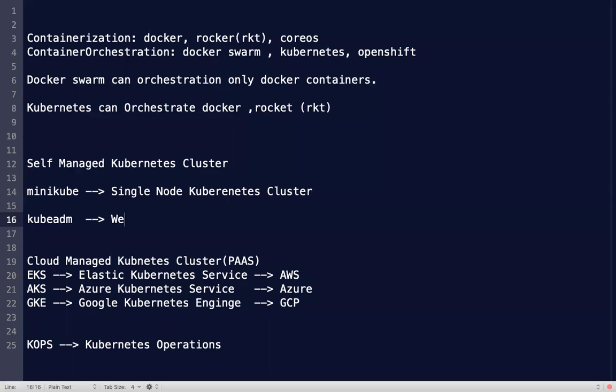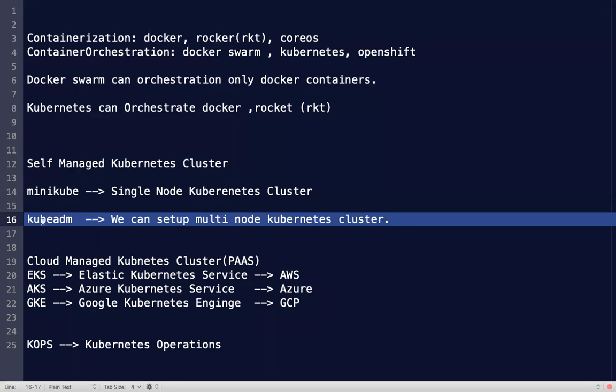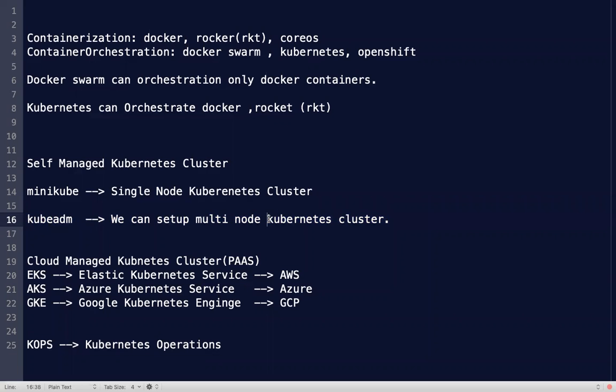Using Kubeadm, we can set up a multi-node Kubernetes cluster. Using this Kubeadm software, we can set up a multi-node, self-managed Kubernetes cluster. We need to create the servers and set up all the required Kubernetes components. We can use this software.